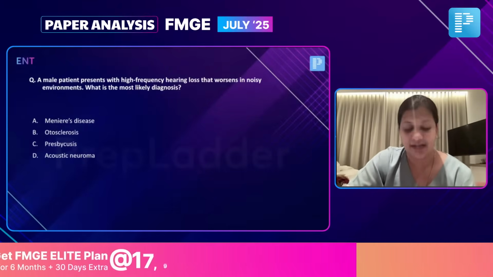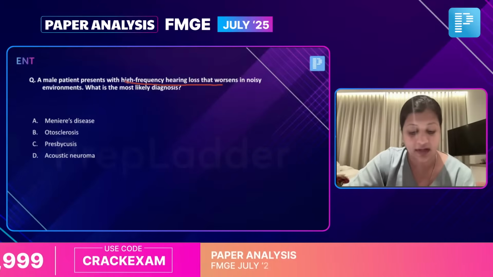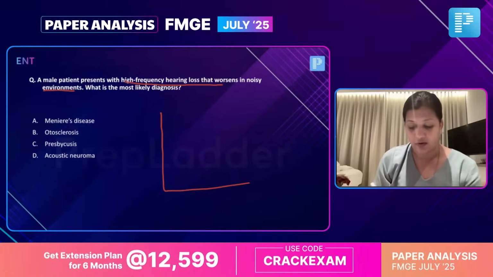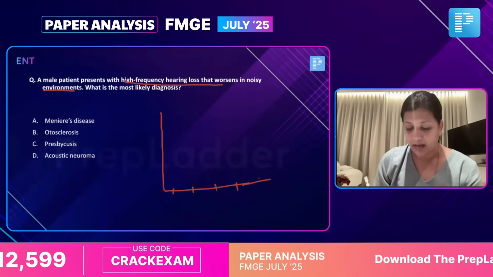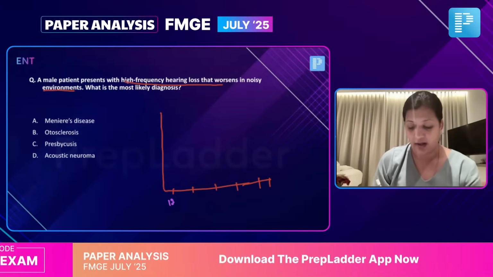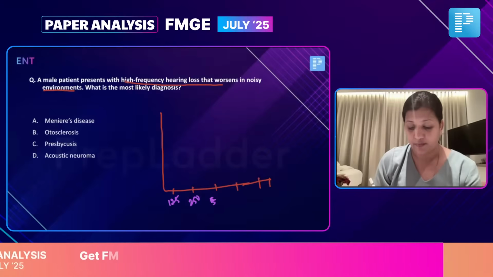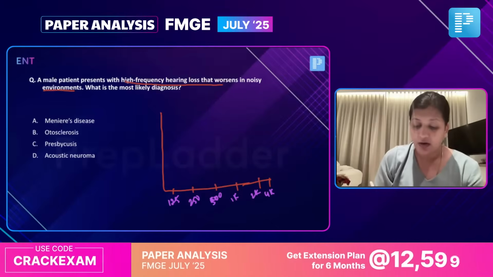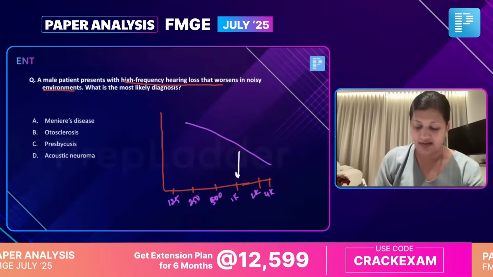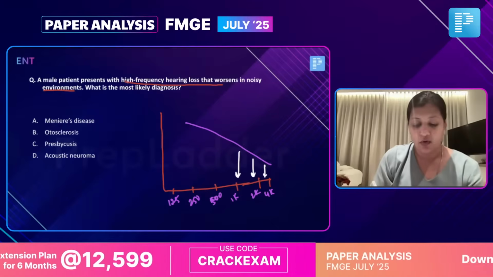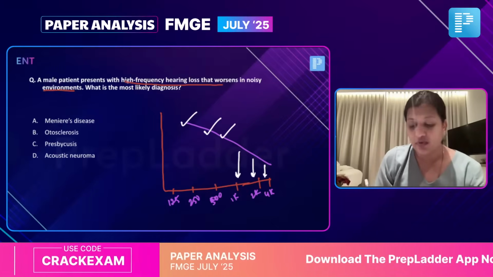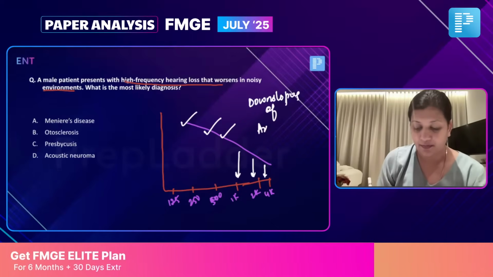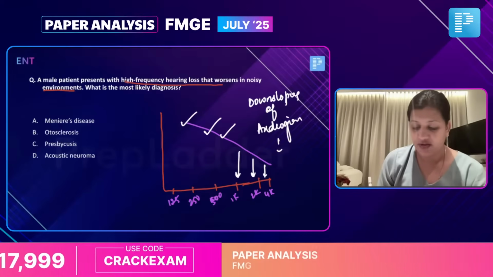A male patient presented to you with high frequency hearing loss that worsens in noisy environments. Now typically, what is the meaning of high frequency hearing loss? So if we draw the audiogram, the hearing loss is more at higher frequencies, at 1K, 2K, 4K hertz. But at lower frequencies, it's all right. This downsloping type of audiogram, we've read it multiple times, is seen in which condition?